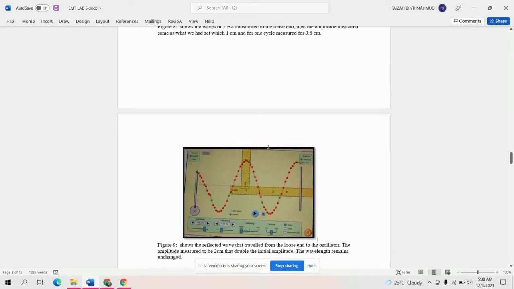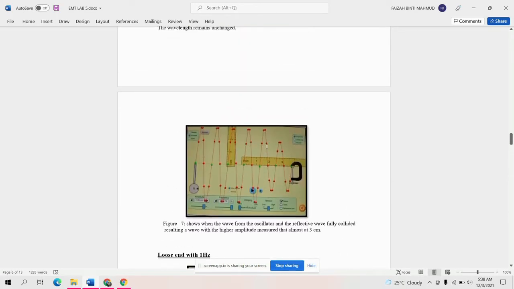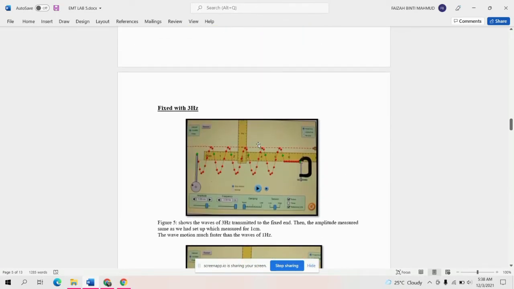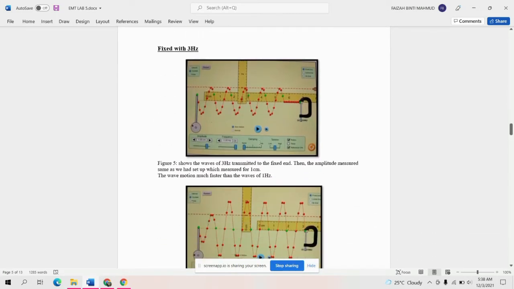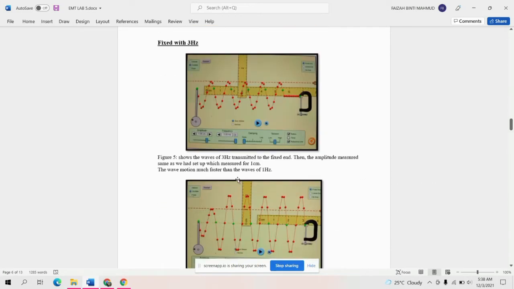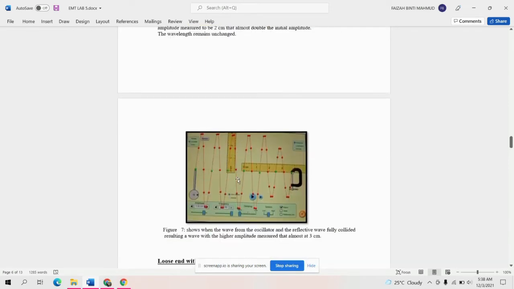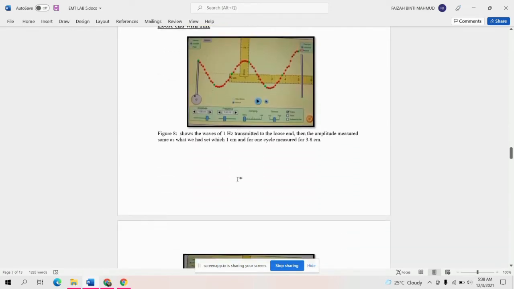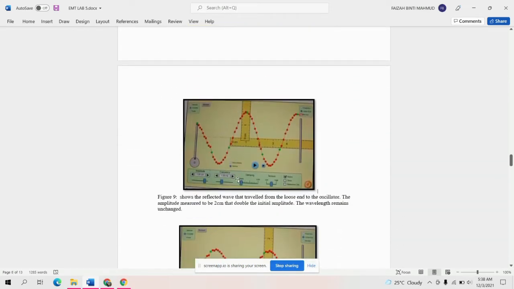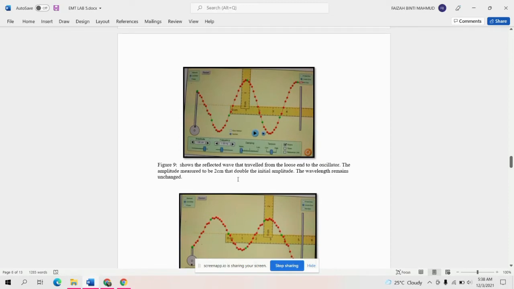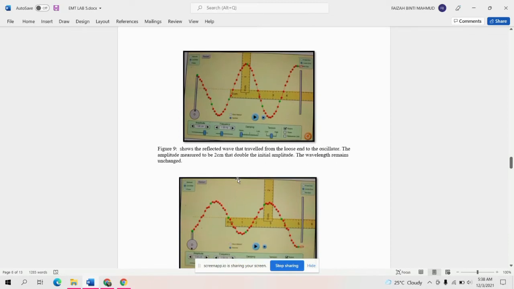It's still the same as above. The amplitude goes to 2 centimeters, double the initial amplitude, but the wavelength remains unchanged. It has no effect on the wavelength.